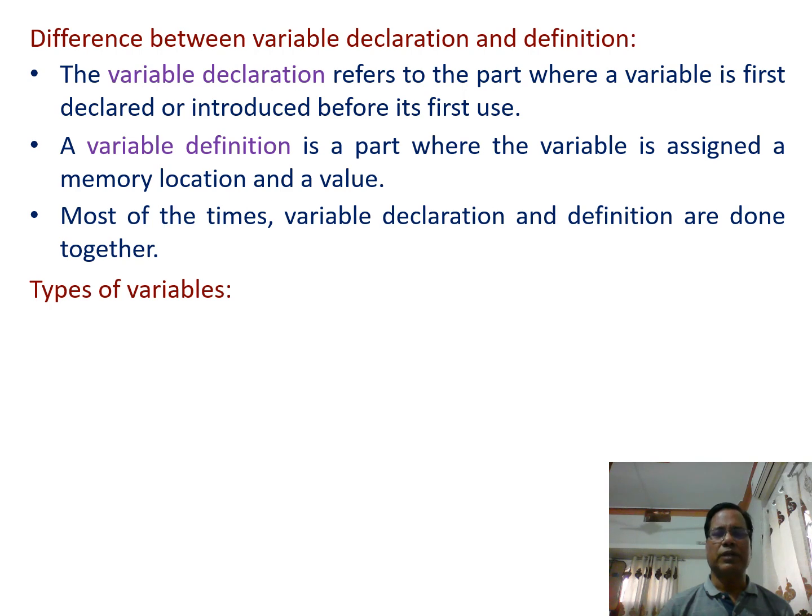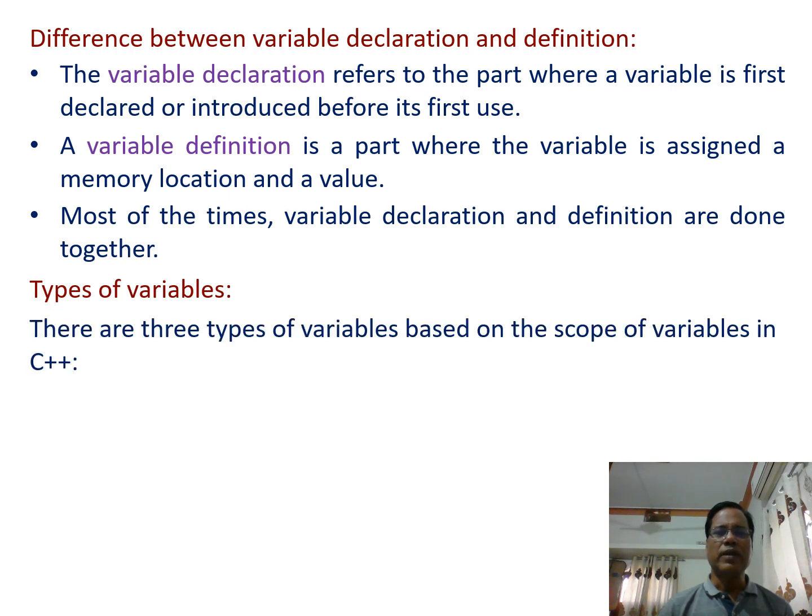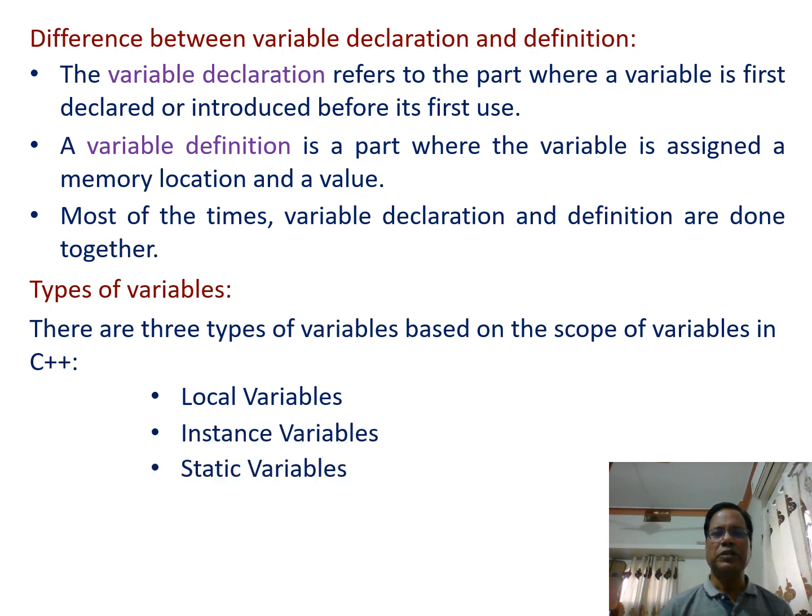Types of variables. There are three types of variables based on the scope of variables in C++: local variables, instance variables, static variables. So these three are the types of variables based on the scope of the variable.